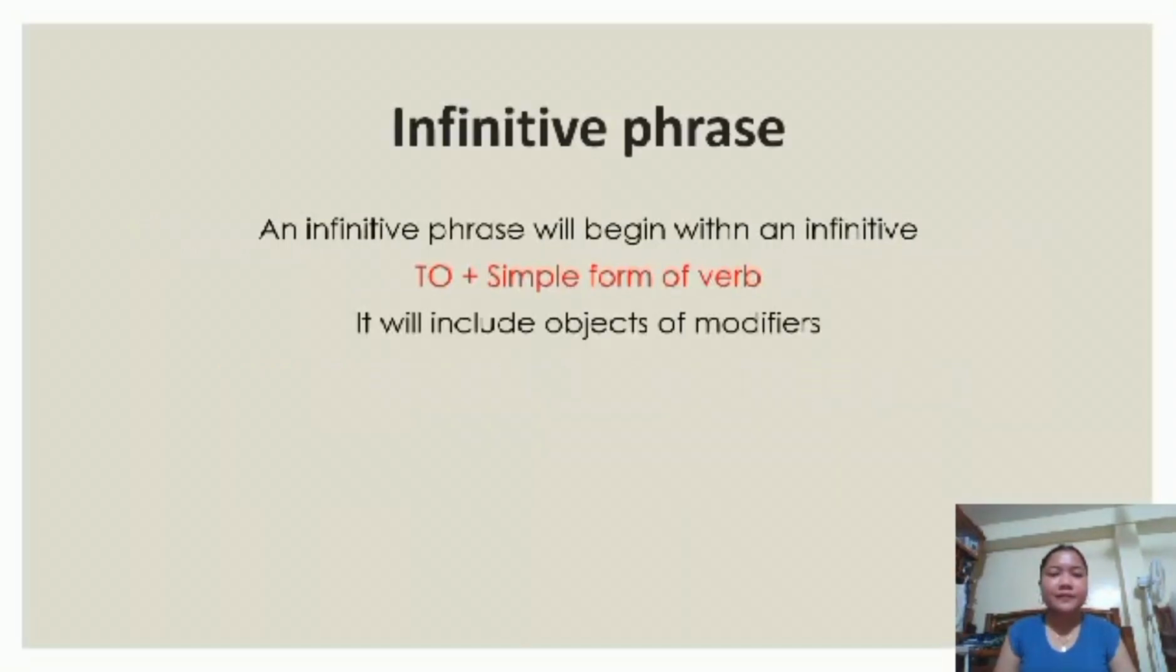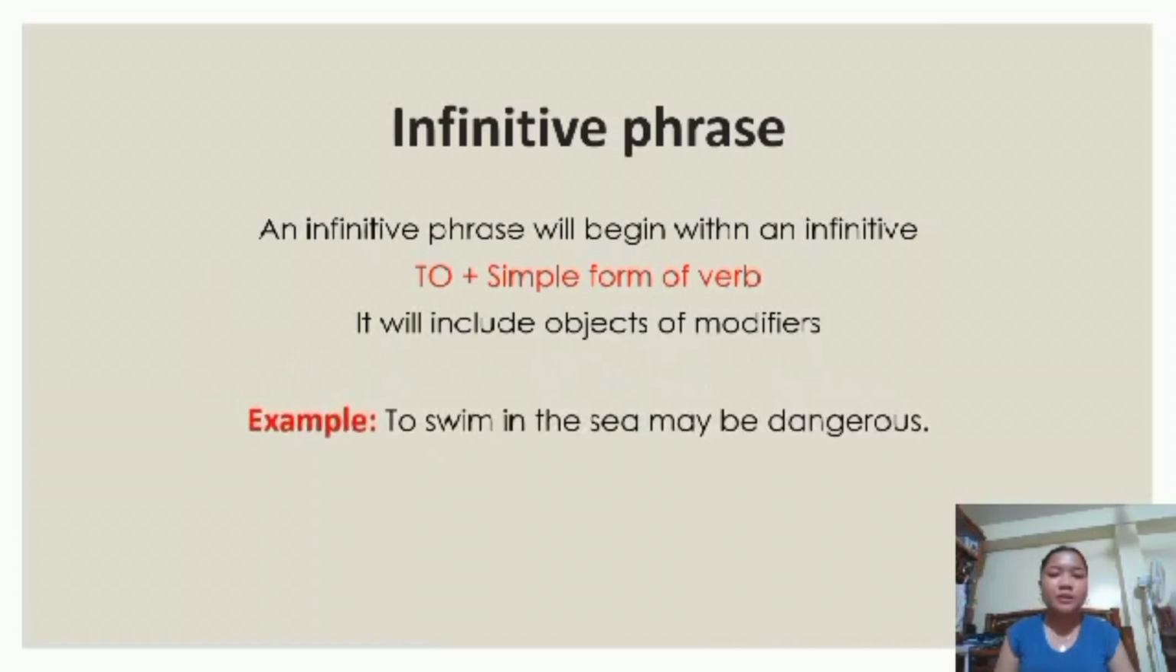Lastly, infinitive phrase. An infinitive phrase will begin with an infinitive, "to" plus the simple form of a verb. It will include objects or modifiers. For example, "To swim in the sea may be dangerous." In this example, "to swim" is an infinitive phrase.